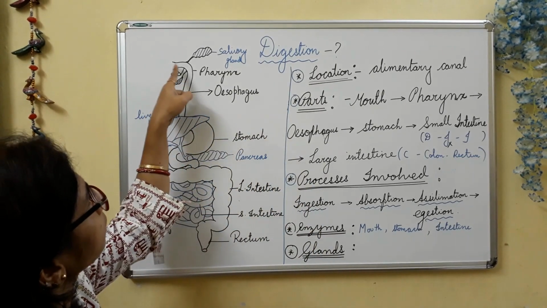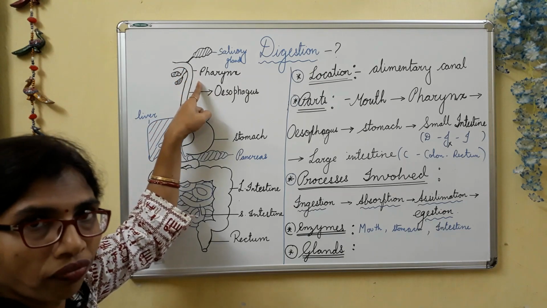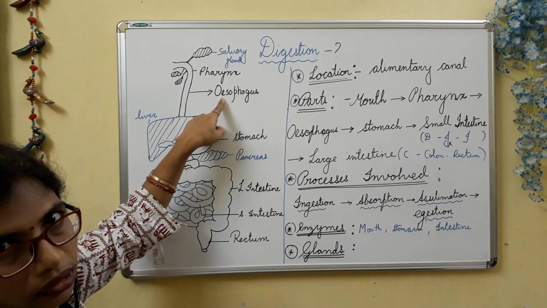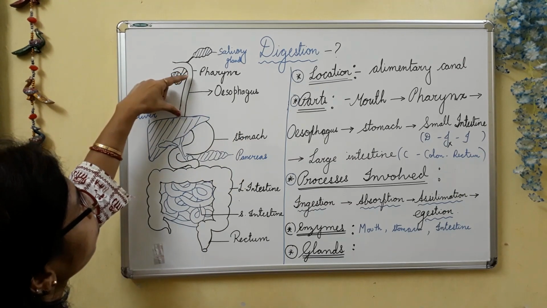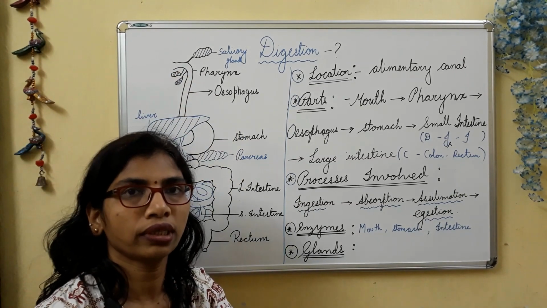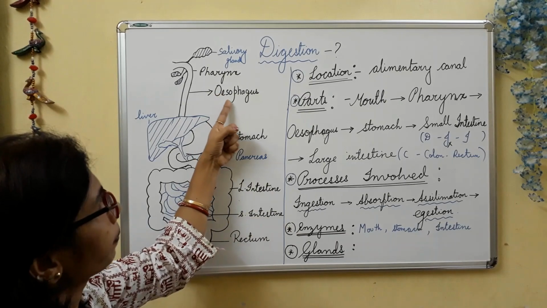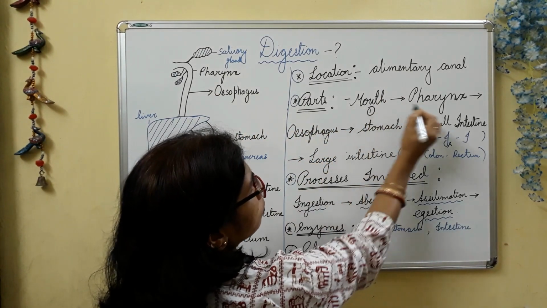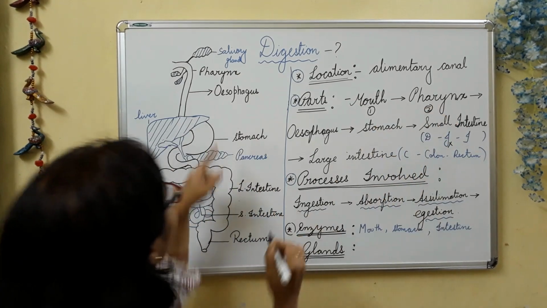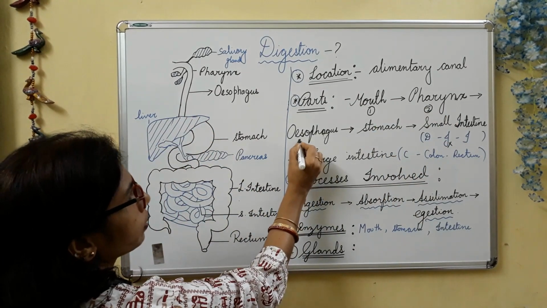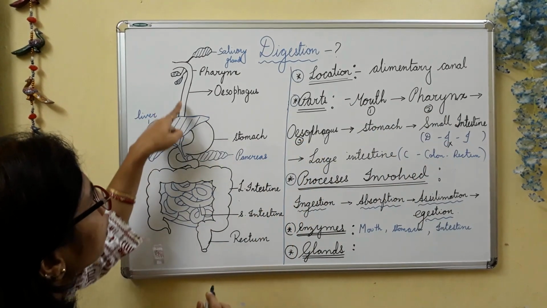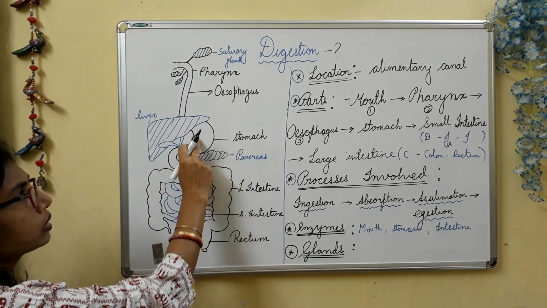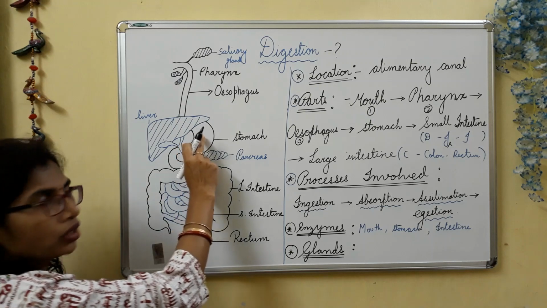So the food passes from the mouth to the pharynx, then proceeds to the esophagus. This is the tube we call the esophagus. So the first is the mouth, then the pharynx, then the food goes to the esophagus. The third part is the stomach. The food rests here for 3 to 4 hours.